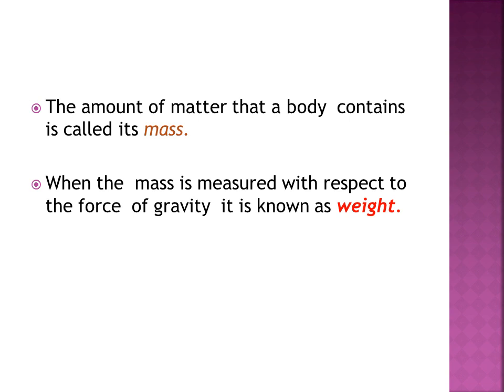The mass remains constant on the earth or on the moon or in space. The mass remains constant, but weight keeps varying from place to place and from height to depth. An object weighs only 1/6 on the moon of its weight on the earth, though the mass of that object remains the same. This is because the earth's gravity is 6 times that of the moon.